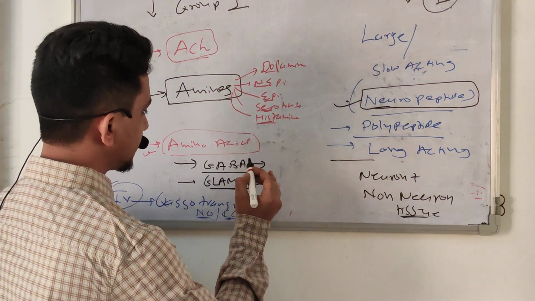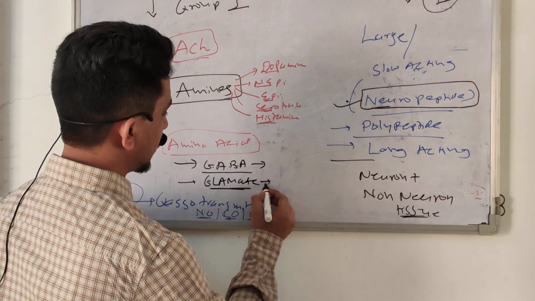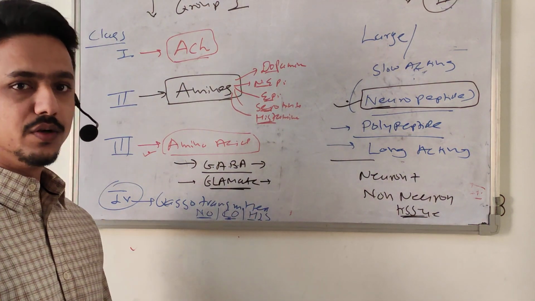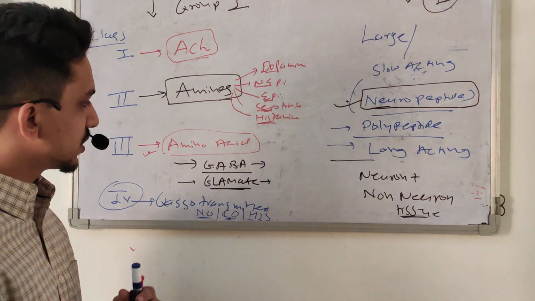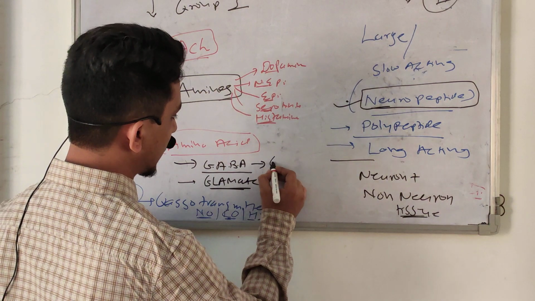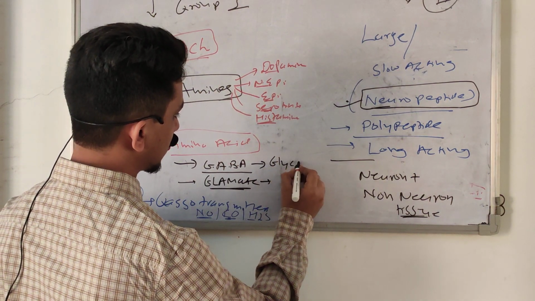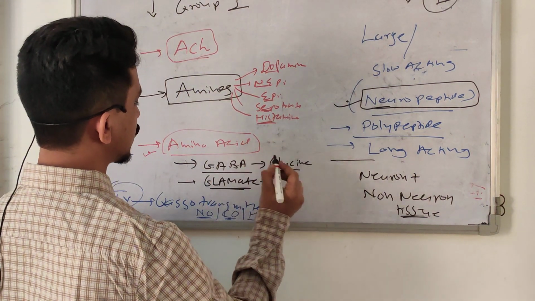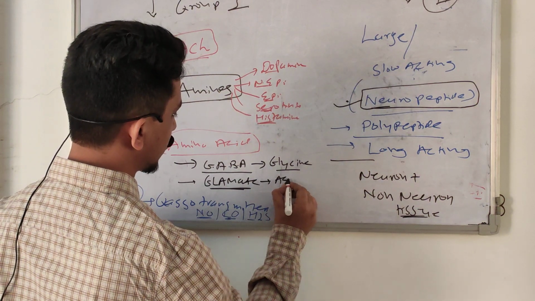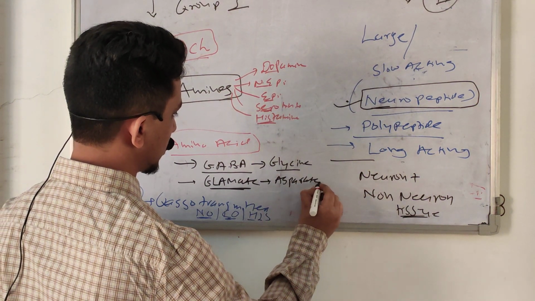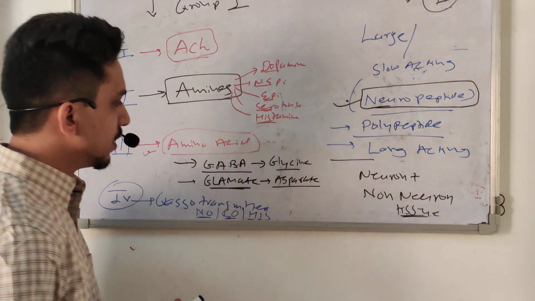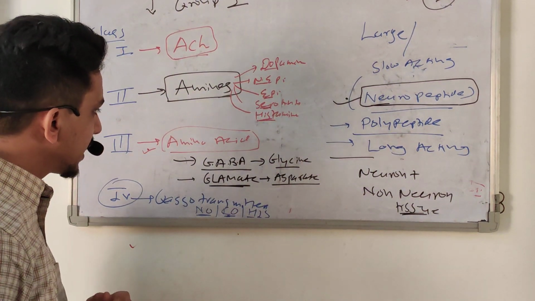Another inhibitory neurotransmitter in our central nervous system, in the spinal cord, is glycine. So glycine is part of the amino acids, and aspartate or aspartic acid. So how can you memorize?